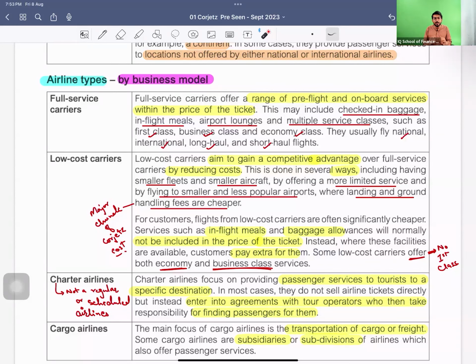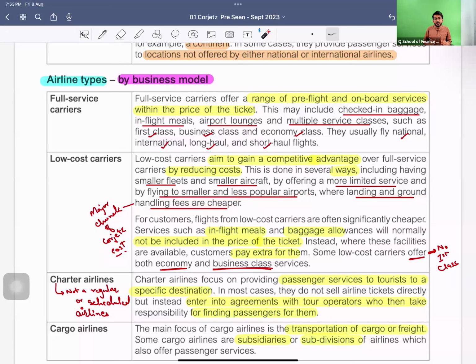It is a standard kind of ticket in which you are only offered the air transport, with no additional benefits or services. They also fly to smaller and less popular airports where landing and ground handling fees are cheaper.